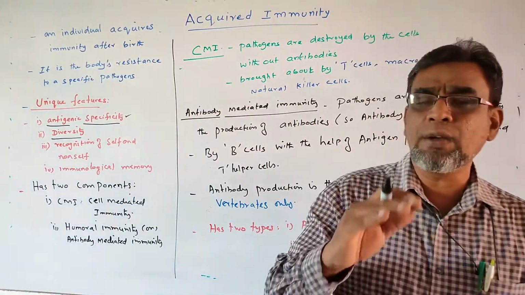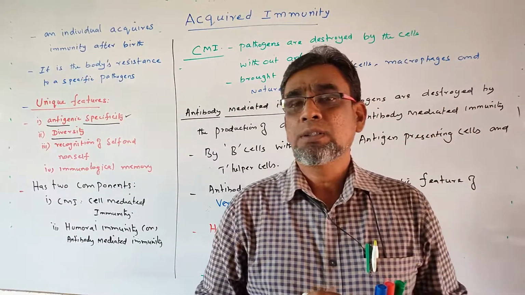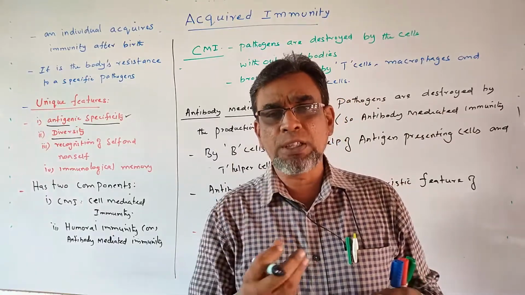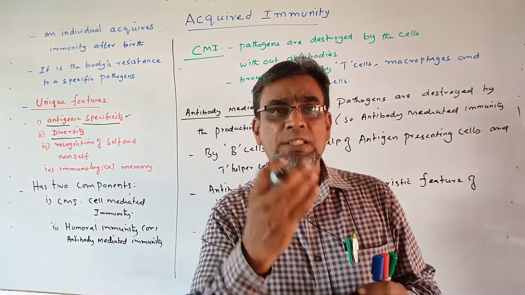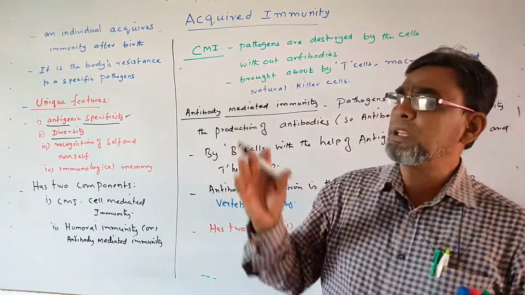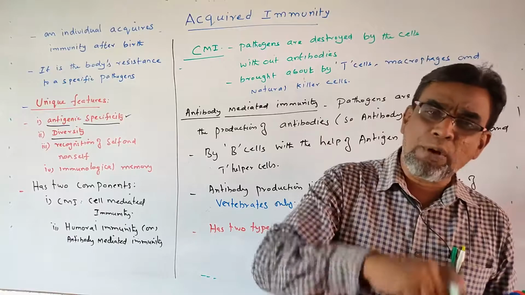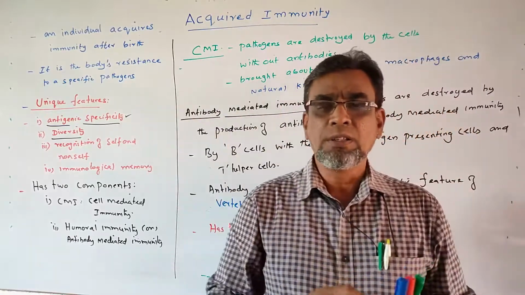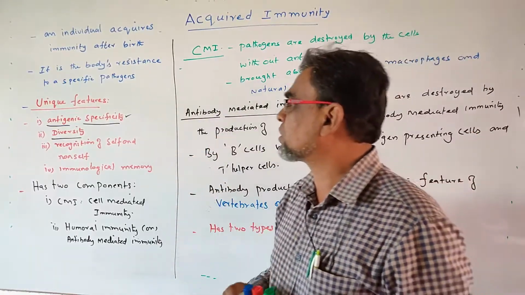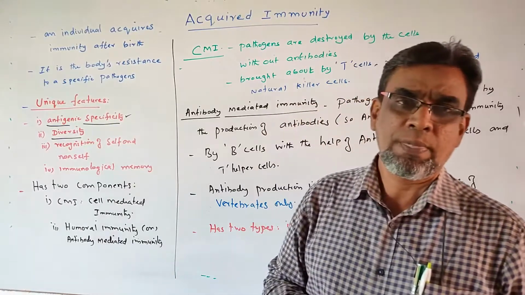We know that an antigen is a foreign molecule. Sometimes in our body we produce some antigens, and they are called self antigens. So acquired immunity has the ability to recognize the self antigen and a foreign antigen. This is called self and non-self antigens.